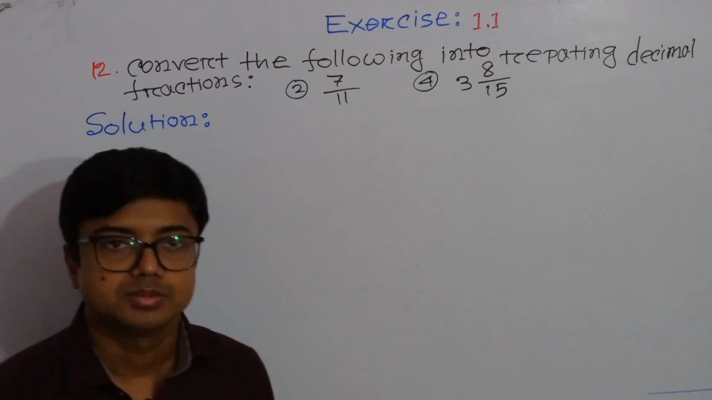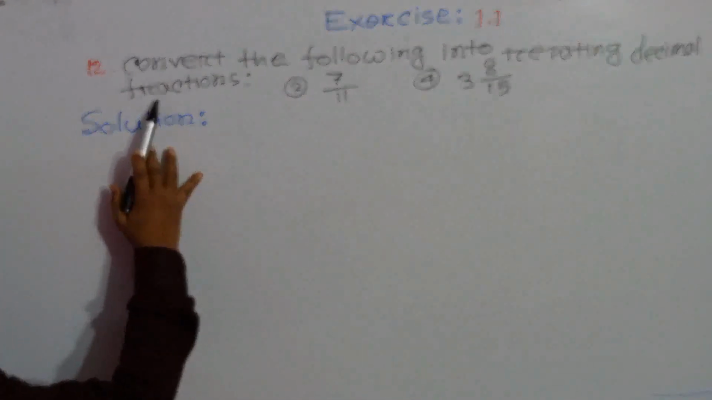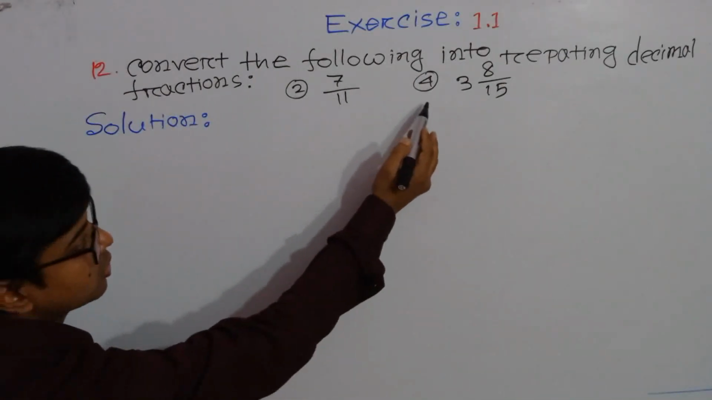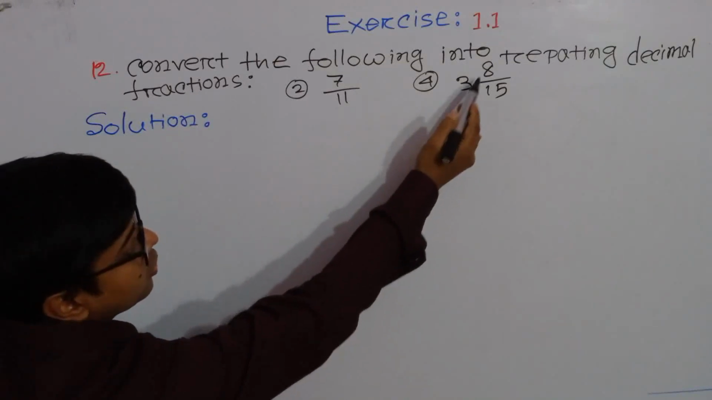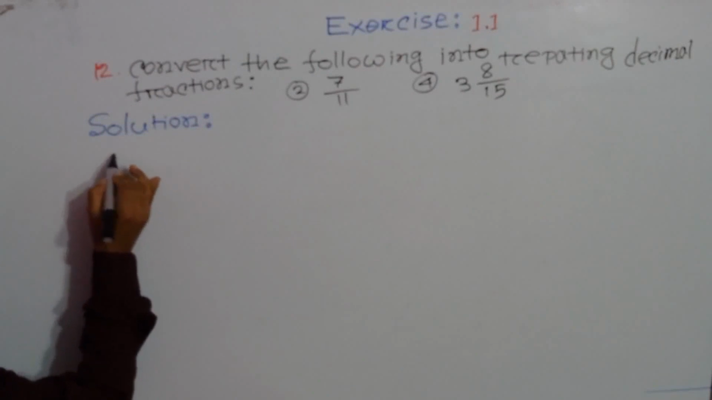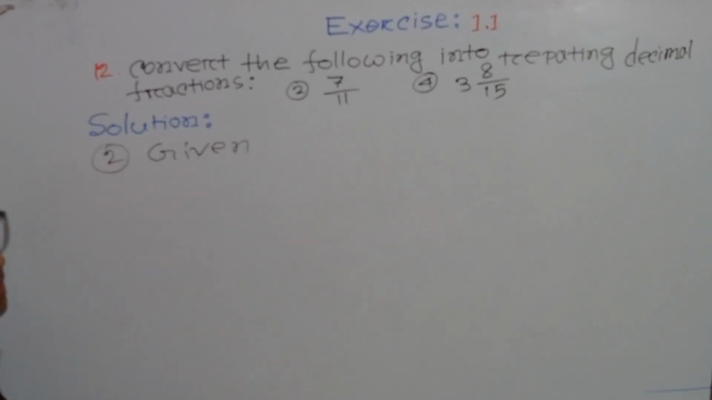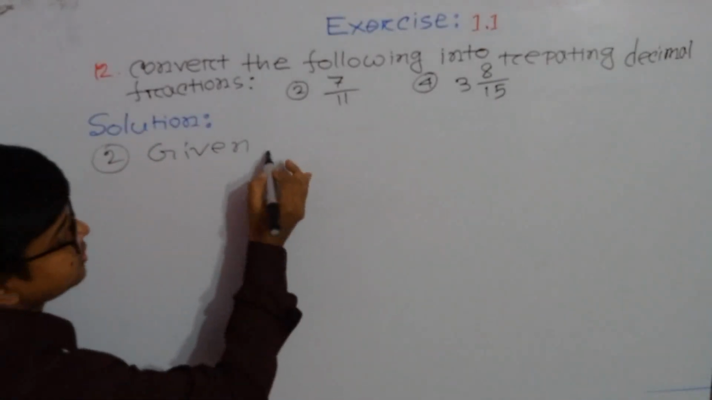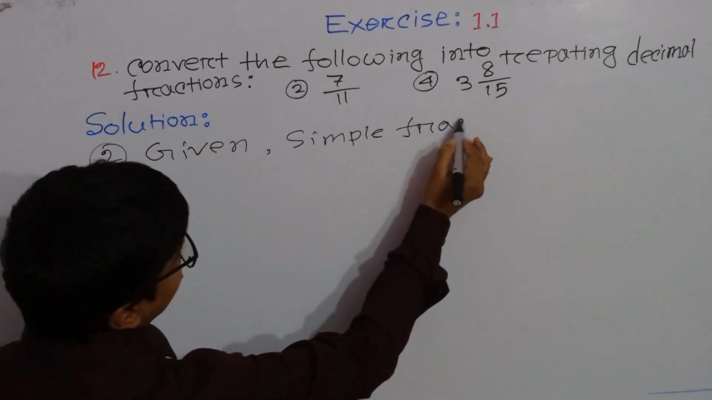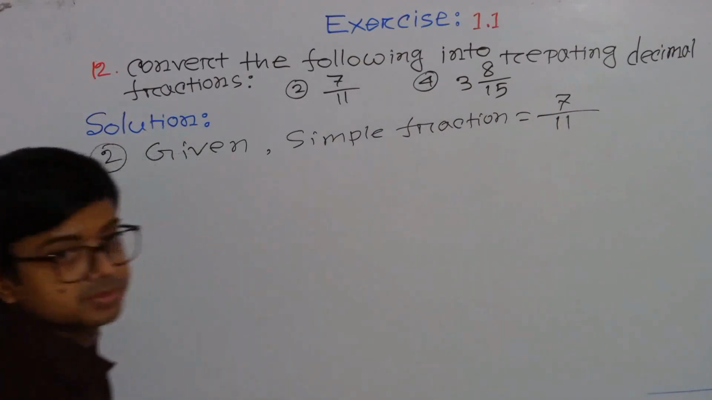Now question number 12. Convert the following into repeating decimal fractions. Question number 2, 7 by 11, and question number 4, 3 whole 8 by 15. So our first question is here. Question number 2, given simple fraction equals to 7 by 11.